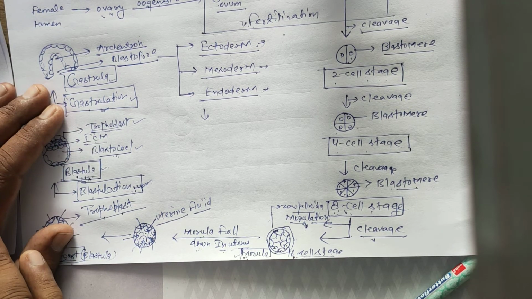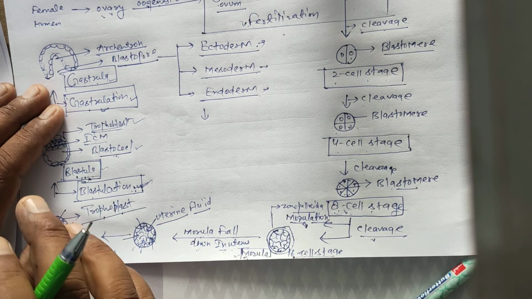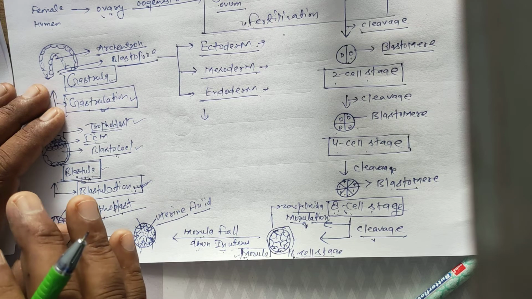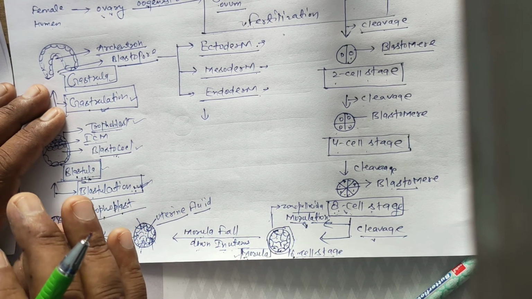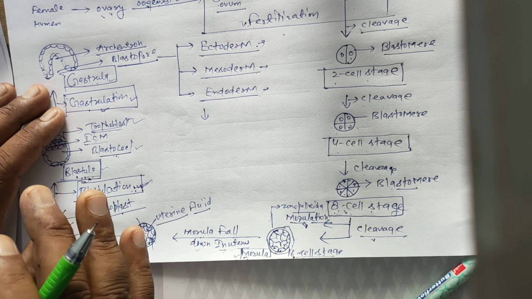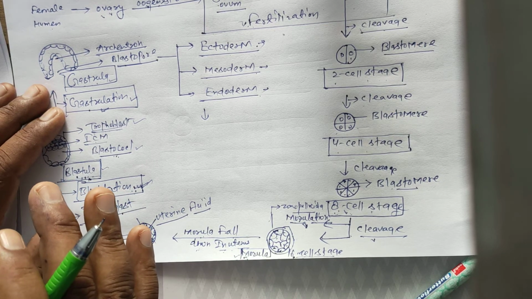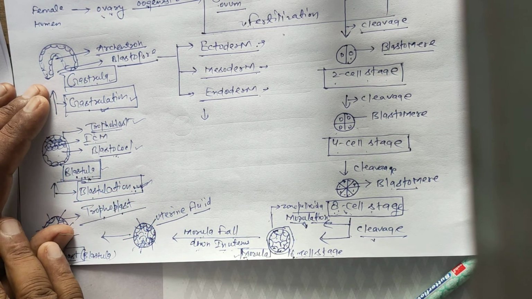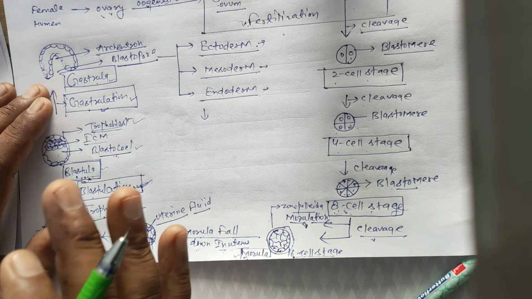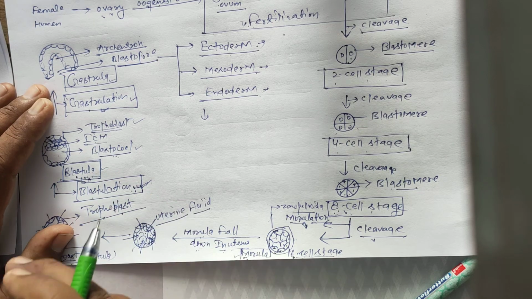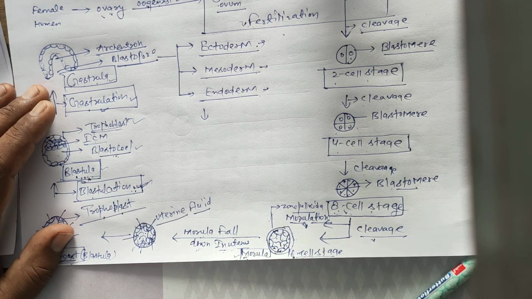It means in the gastrula phase there is only formation of the embryonic germ layers, ectoderm, mesoderm and endoderm, but cleavage is not completed in the gastrula phase. So the next embryonic developing phase starts next day. Thanks.